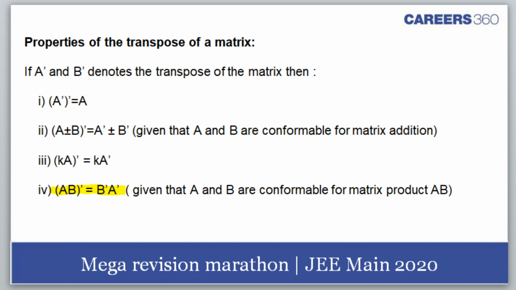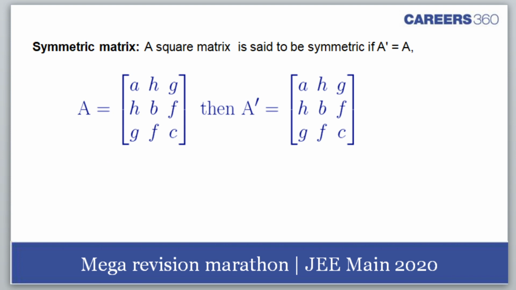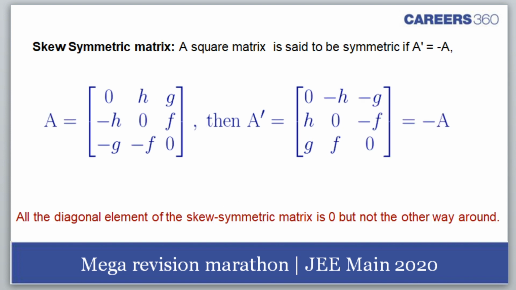Yes, students, are you all good? So symmetric matrix we talk about. Symmetric matrix is a matrix in which, let us say A is this matrix, then A transpose is this. What do we find? We find that A is equal to A transpose. Am I right? So whenever A is equal to A transpose, we get a symmetric matrix. So when do we have this? Tell me. When Aij is equal to Aji. Am I right or wrong?